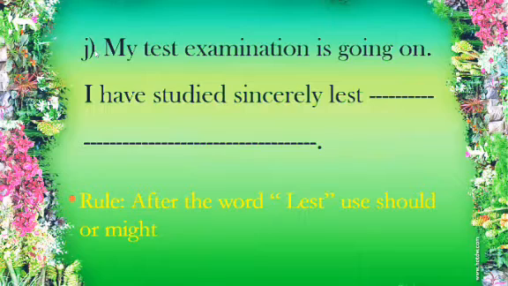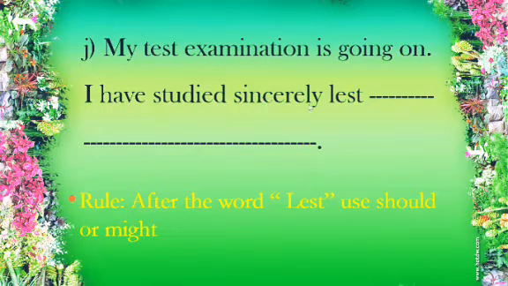Next one, number J, it's the last one of this sample question. My test examination is going on. I have studied sincerely. List. Well, after the word list we use should or might. Whenever you see this word list, we have to use one of these two verbs. And after list, we have to use a subject also. After that, we should use should or might, and then the base form of the main verb. So we can answer in this way.